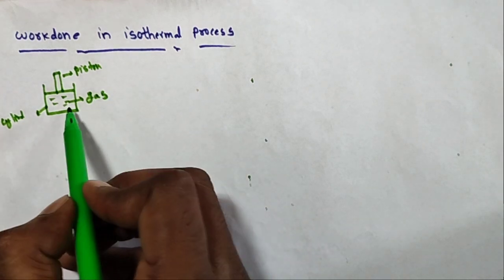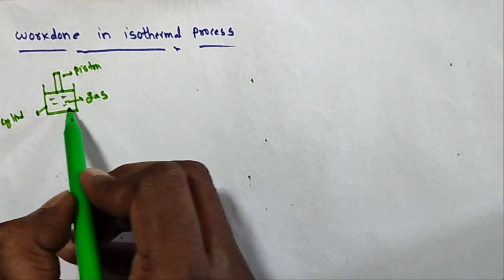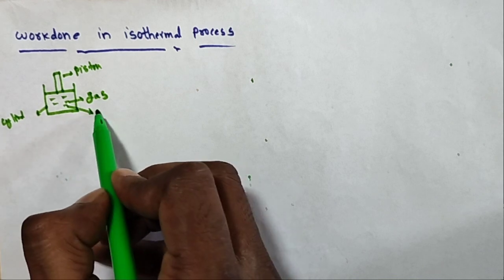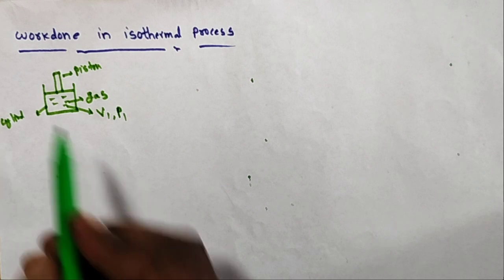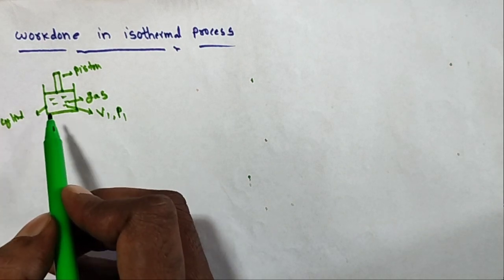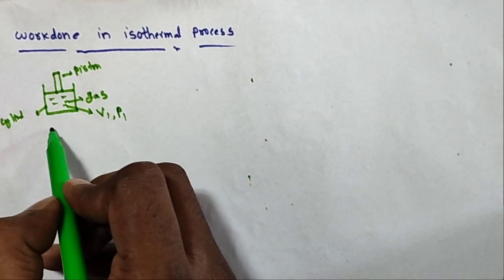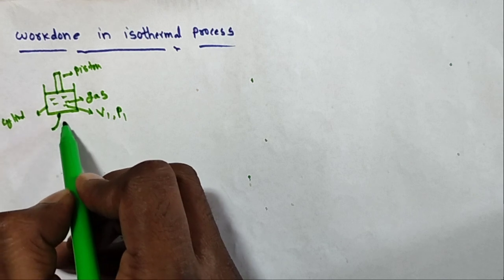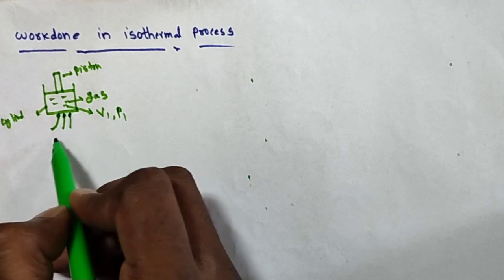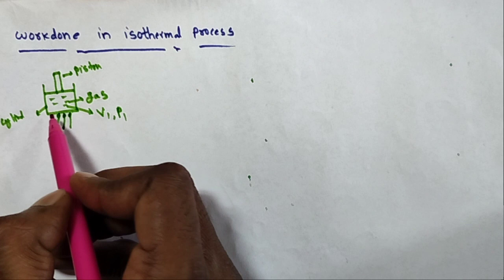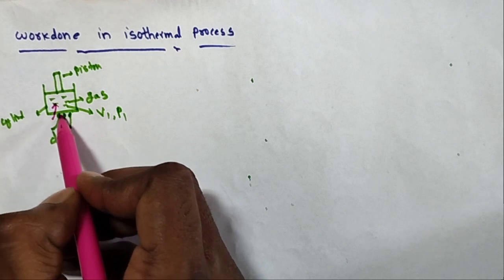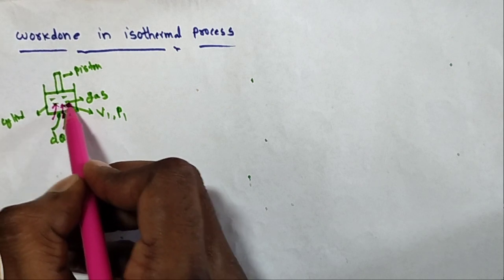Initially the volume is V1 and the pressure is P1. Now this cylinder or container is placed on a stove. If you give some amount of heat dq, what happens? The gas absorbs the heat.